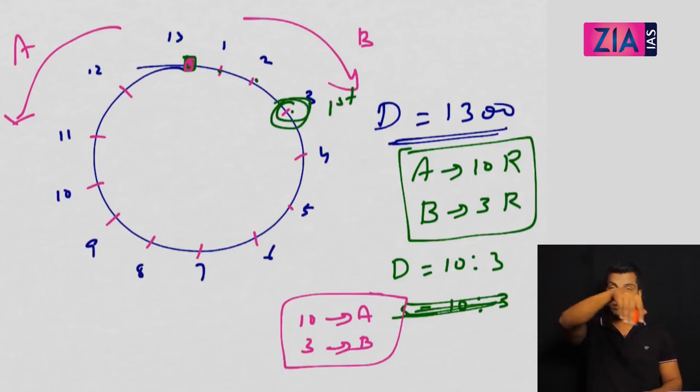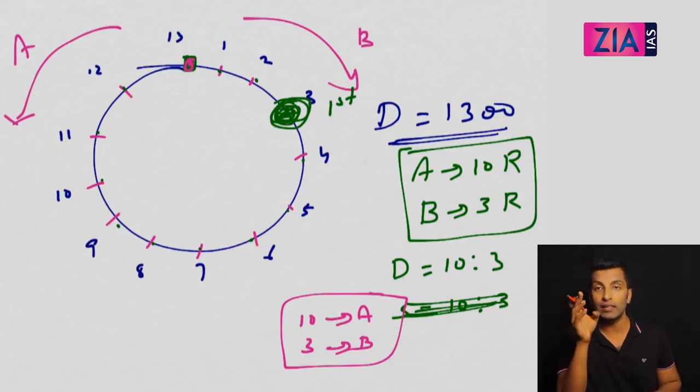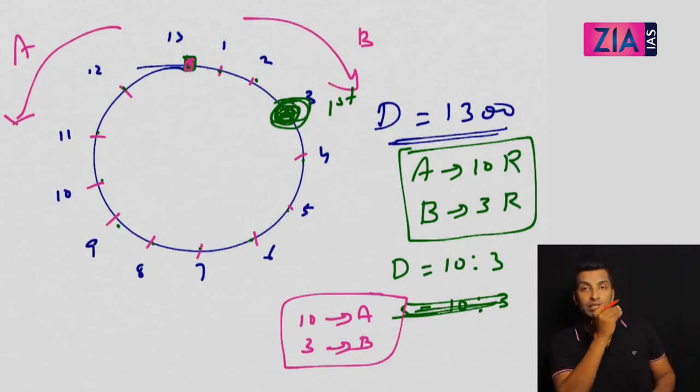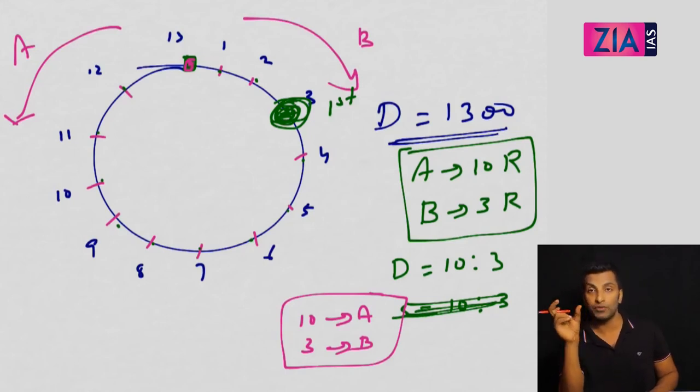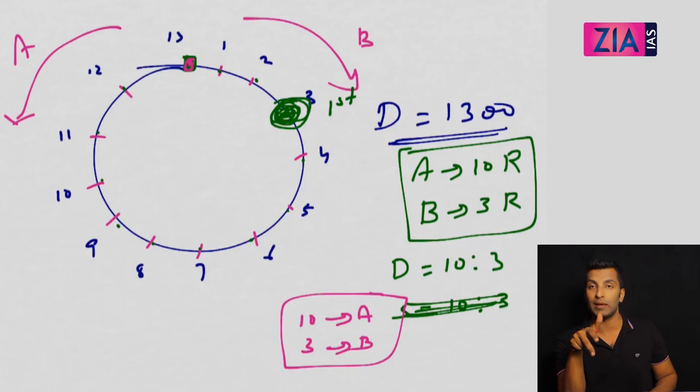If you look from A's side, A will cover 1, 2, 3, 4, 5, 6, 7, 8, 9, 10. But we don't want to consider both, follow one person. We follow B. So this is where the first meeting happened. When the first meeting happened, I told you 1 round is covered. Out of that, 10 parts will be covered by person A and 3 by person B. So if out of 1300, that means 1000 meters is covered by the first person and 300 meters is covered by the second person.